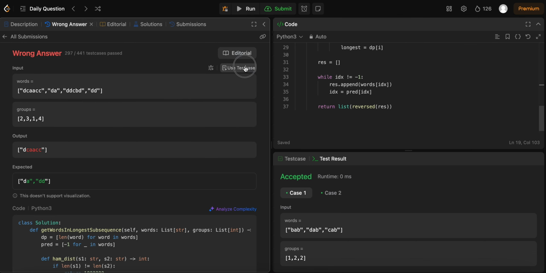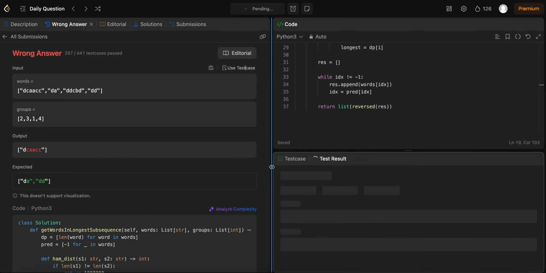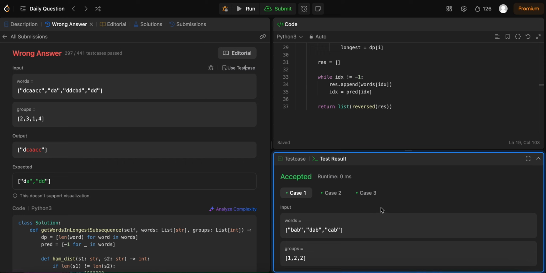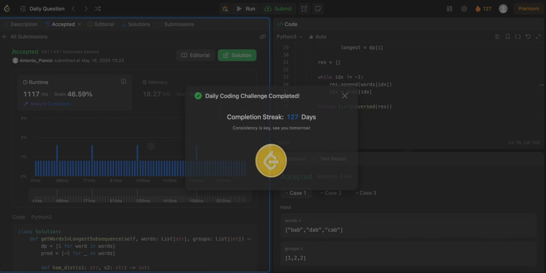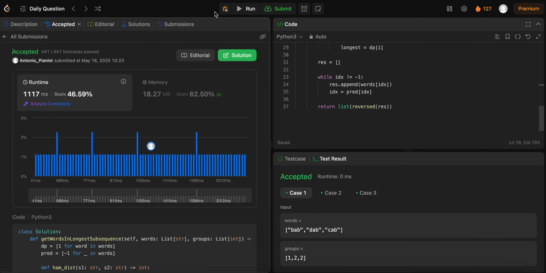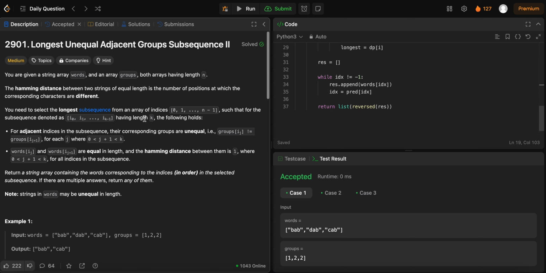Let's use the test case. Yeah, I really don't like how this question is getting phrased. It's a bit similar to yesterday's question problem. It's just extremely wordy, and it takes no effort to actually do the question yesterday, but understanding the question took most of the time. I think those questions are not that good.